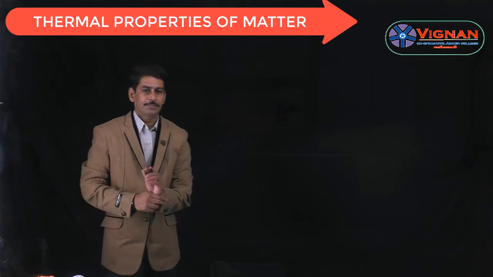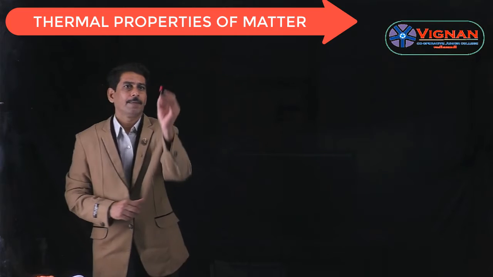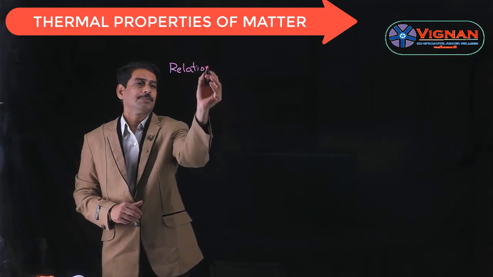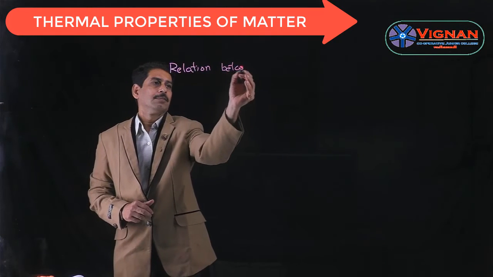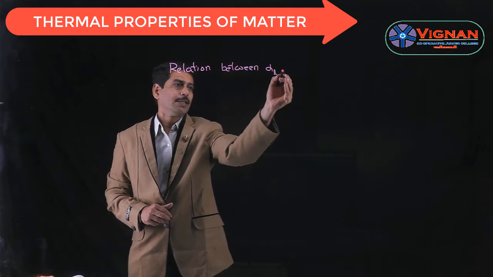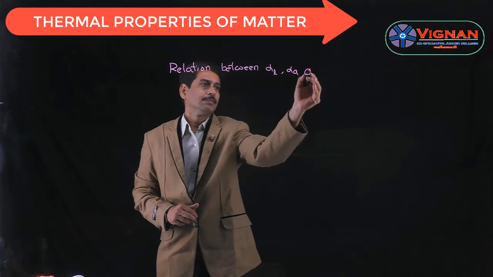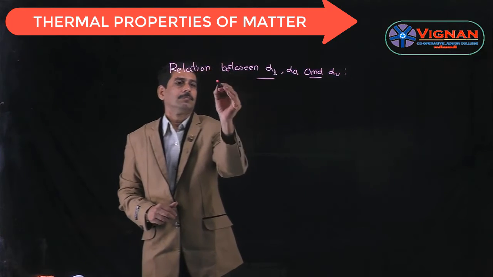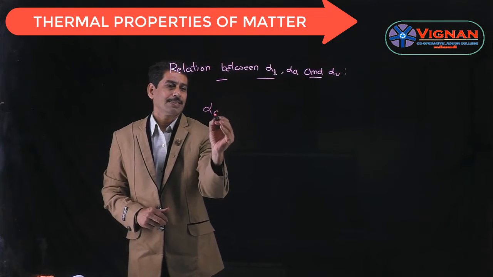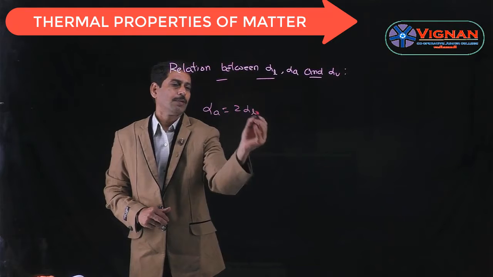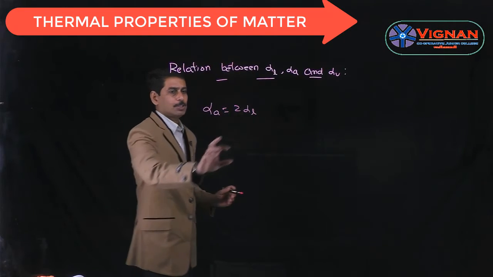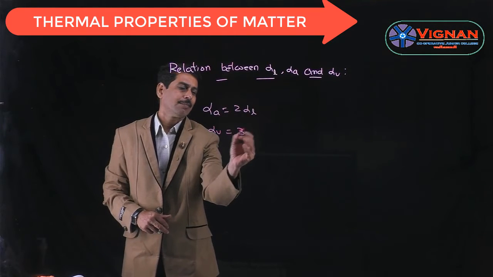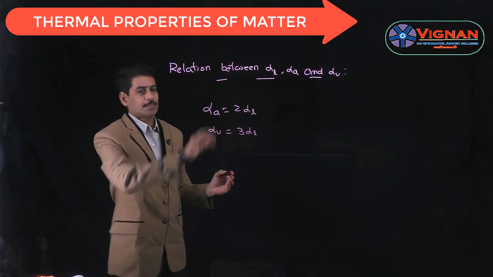Now let us see the relation between the three coefficients of expansion, that is the relation between alpha L, alpha A and alpha V. So alpha A is given as 2 alpha L. So the coefficient of areal expansion is twice the coefficient of linear expansion. The alpha V is given as 3 alpha L, that is the coefficient of volume expansion is 3 times the coefficient of linear expansion.